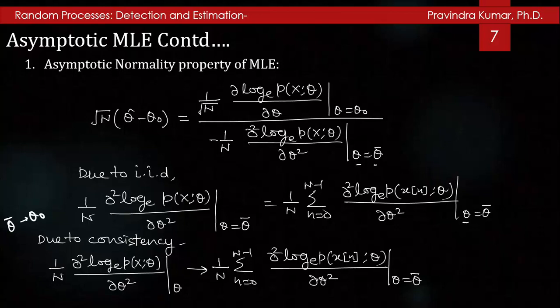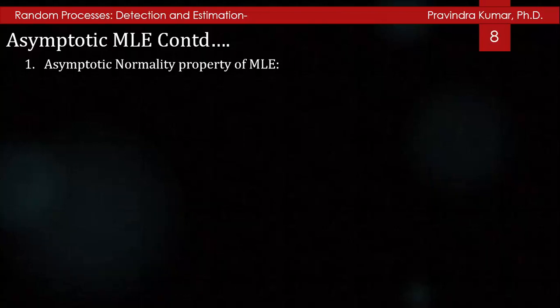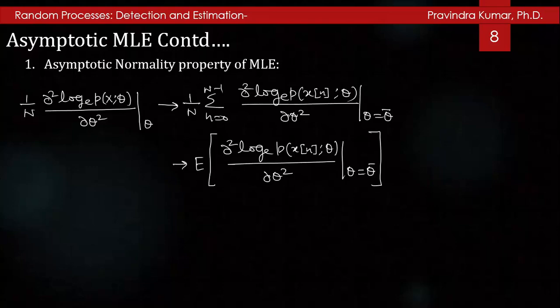Due to consistency, the MLE will be 1/n ∂² log_e p(x;θ)/∂θ² evaluated at θ, which is approximately 1/n Σ from n=0 to N−1 of ∂² log_e p(x_n;θ)/∂θ² at θ = θ̄. We can also write it as the expected value of ∂² log_e p(x_n;θ)/∂θ² at θ = θ̄, and this is equal to −I(θ₀), and this is due to the law of large numbers.